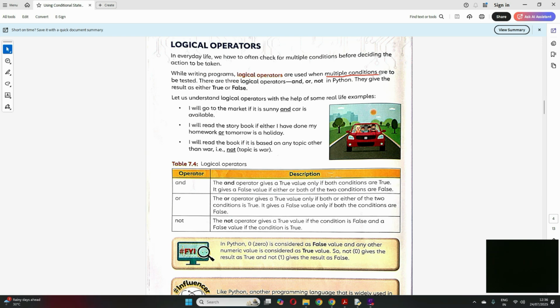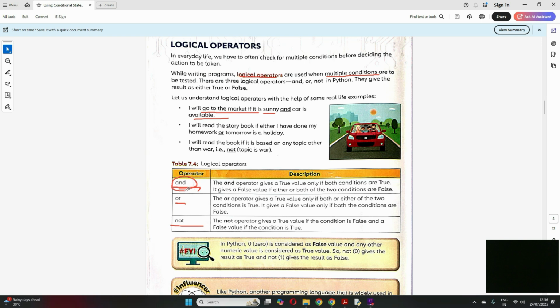Like if I want to have two or three conditions, for example, it's given: I'll go to market if it is sunny, so this is one condition. If the weather is sunny and my car is also available, there are two conditions here. I'll go to market if these two conditions are satisfied. One is the weather is sunny, another the car is available, right? So when you have two or more conditions, multiple conditions, then we use the logical operators. In Python, or in general programming languages, we have these three logical operators.